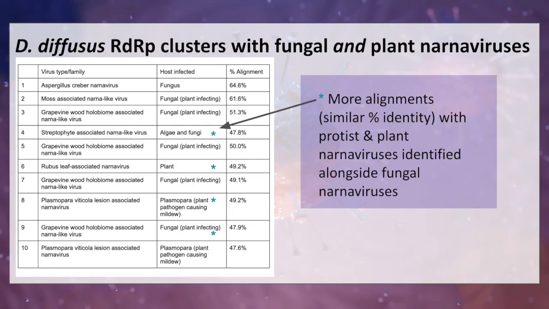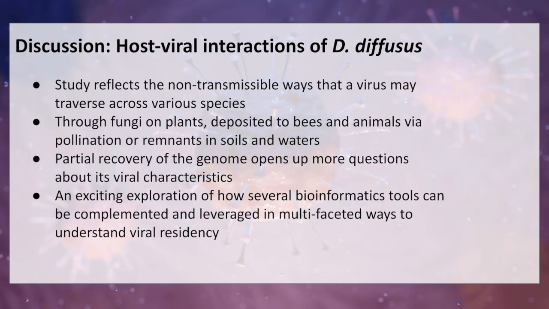So going back to BLAST to see what we could see with the recovered RDRP, we found that our initial list now includes alignments with more protists or plant-associated narnaviruses, and not strictly fungi or plant-associated fungi. So our findings overall open up the possibility of D. diffusus infecting plants and not fungi as hypothesized, or perhaps a novel way in which both can be infected, but it also shows largely how viruses can be detected across species without direct transmission or sample contamination, with the residence theory that I suggested in the beginning.